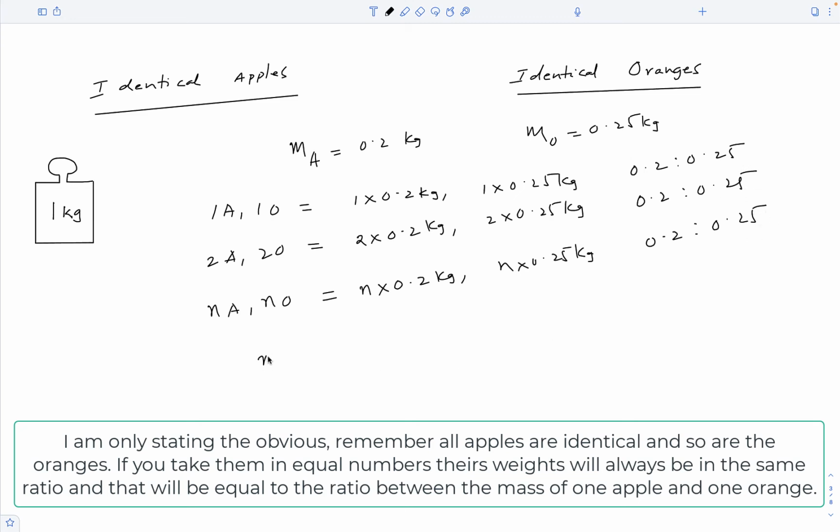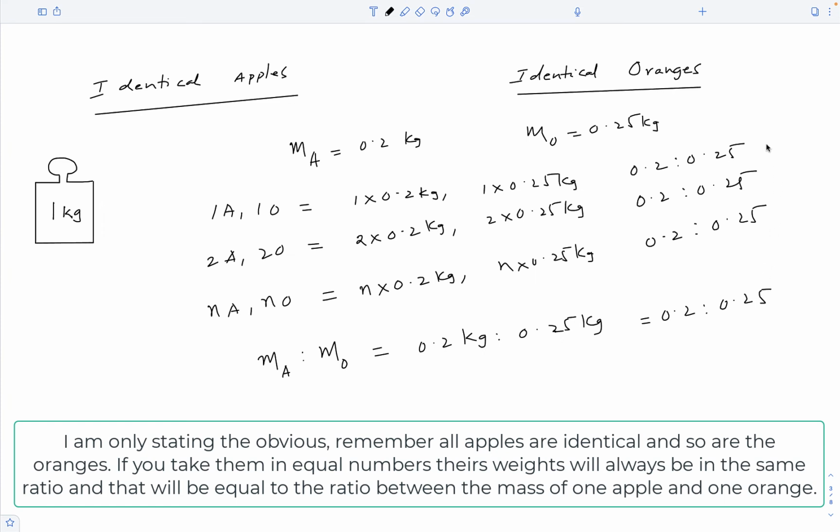Then what is the ratio between the mass of one apple and the mass of one orange? 0.2 kilograms to 0.25 kilograms. Again, these units get cancelled, so it is 0.2 to 0.25.